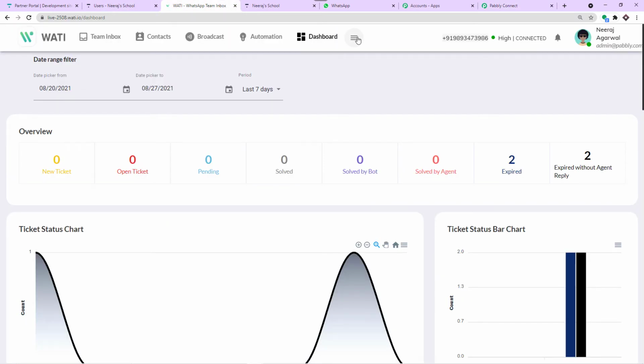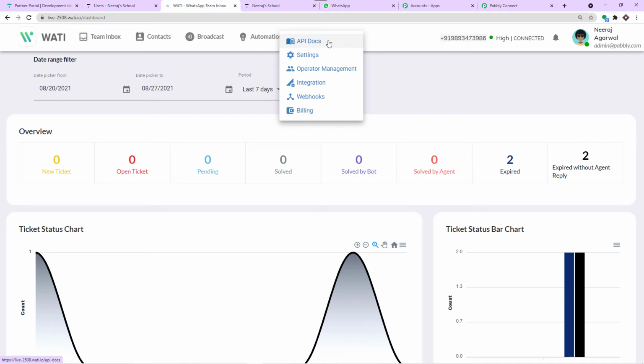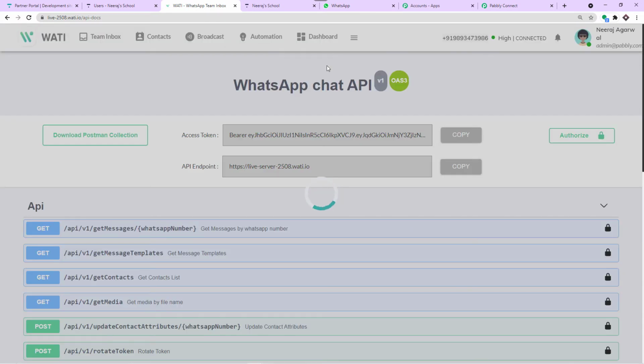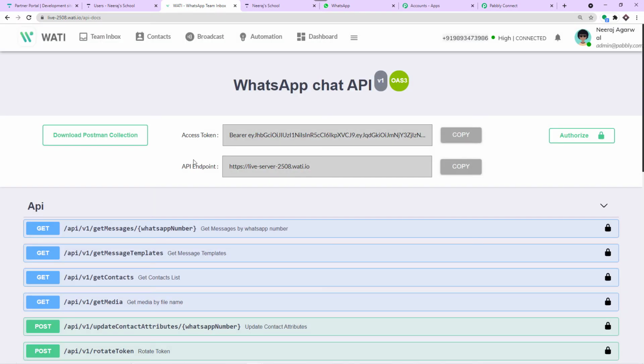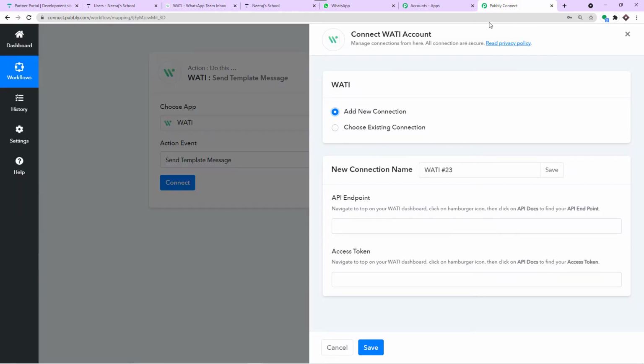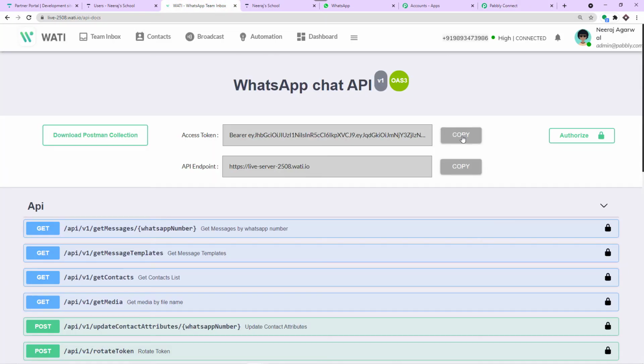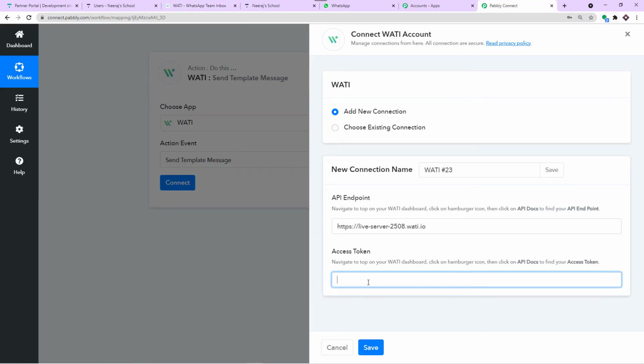So what I'm going to do here is click on these three horizontal lines, then click on API docs. So this is my access token and this is my API endpoint. I'm going to copy the API endpoint first, and after that paste it here. Then we have the access token. So this is my access token. I'm going to copy this, and after that paste it here.